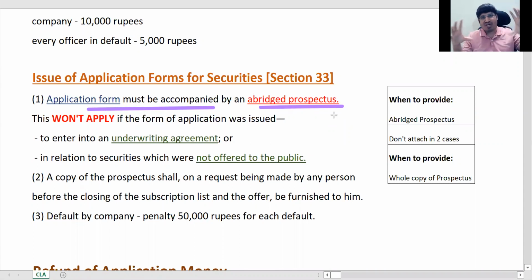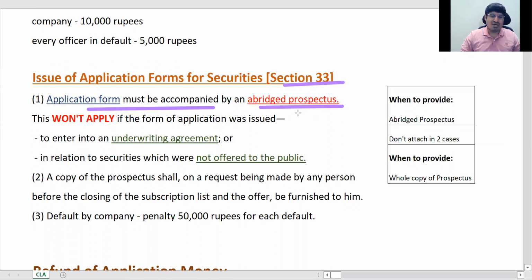In the abridged prospectus itself you have the application form also. So basically this section says the application form must be accompanied by an abridged prospectus.